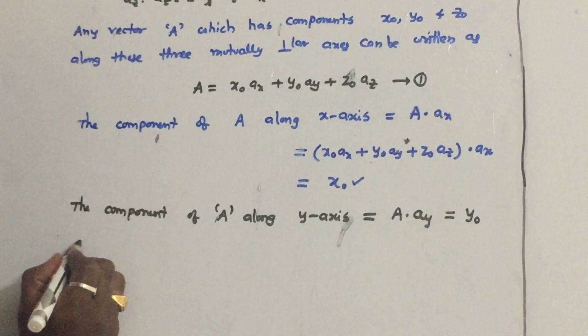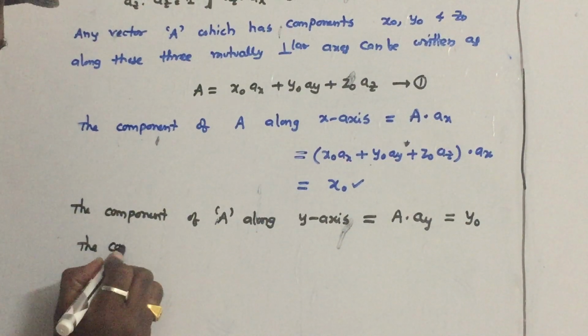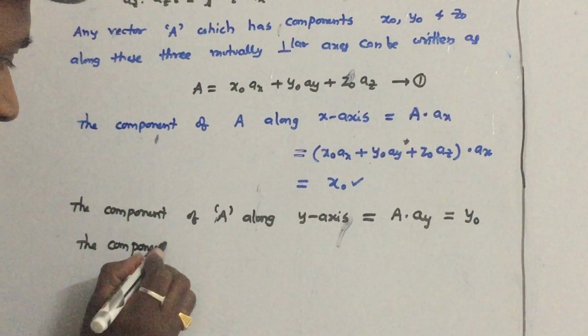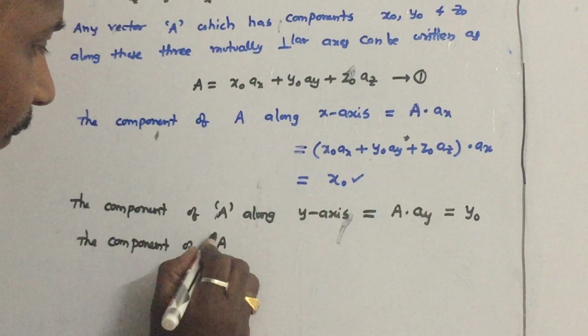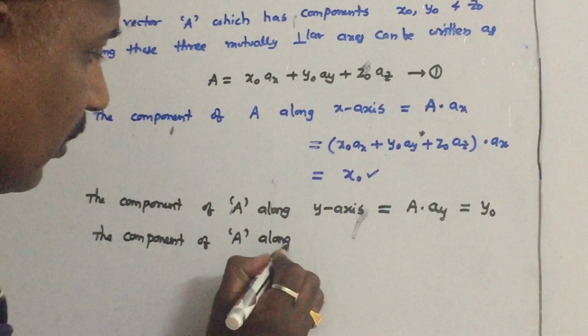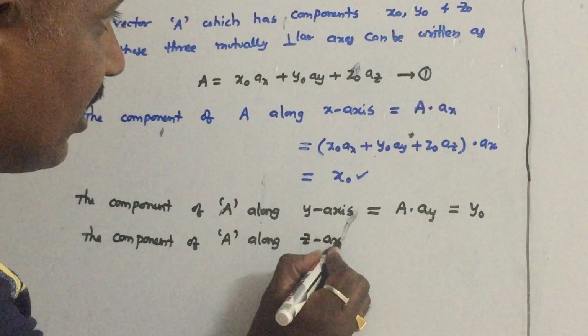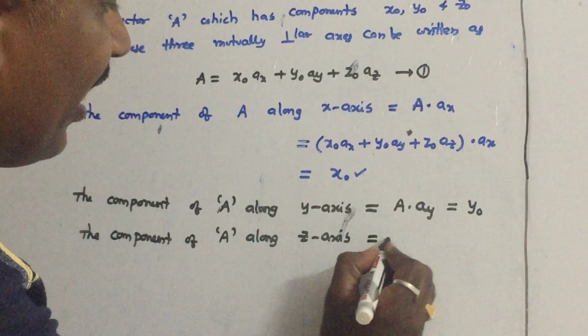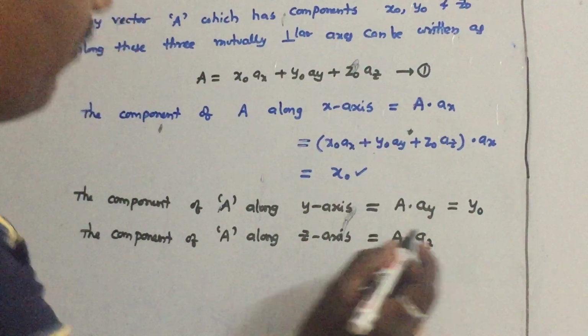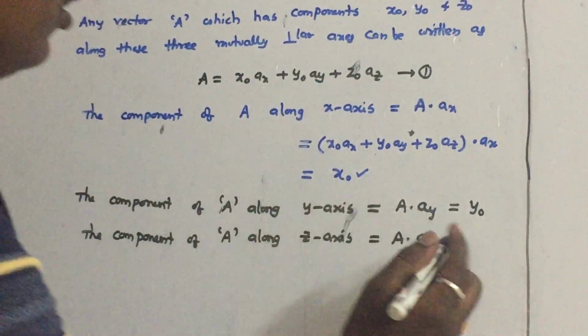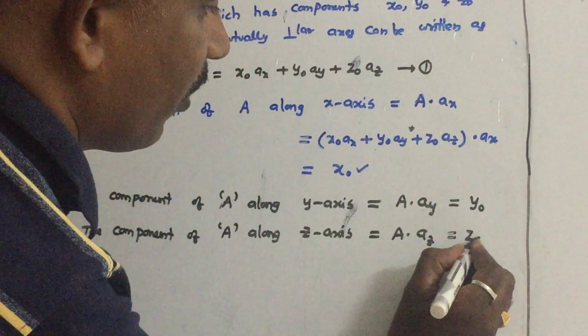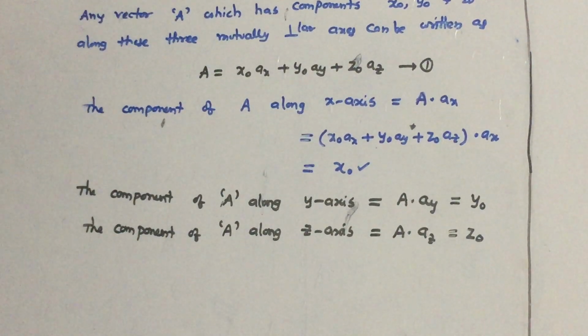Similarly, the component of A along the z-axis is A dot az. If you take A dot az, z0 will come. This concept is very, very important.